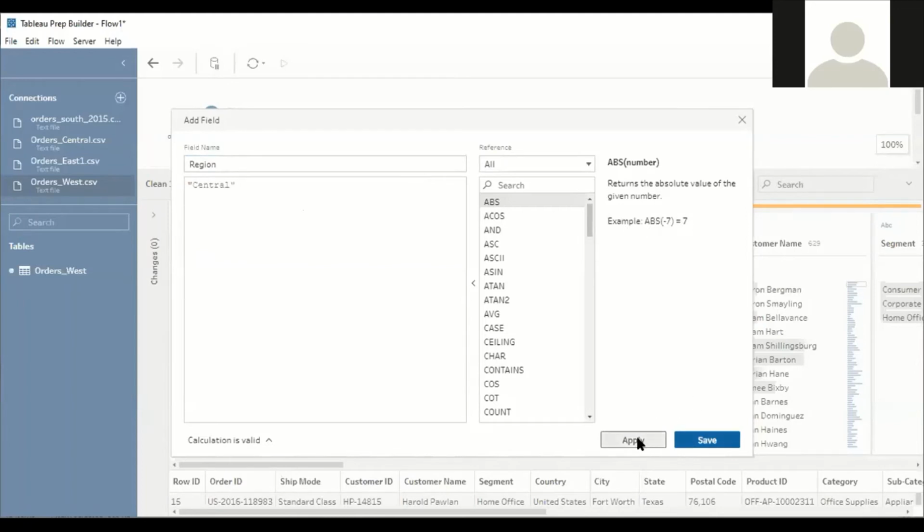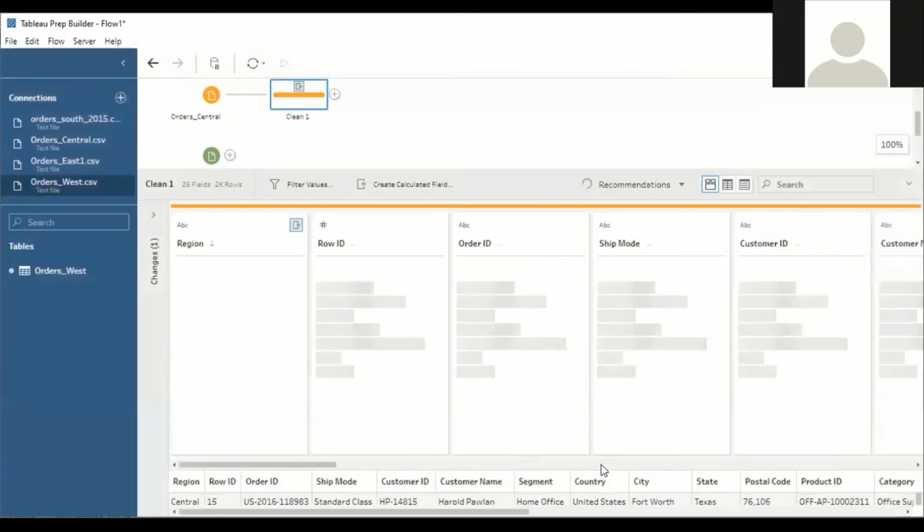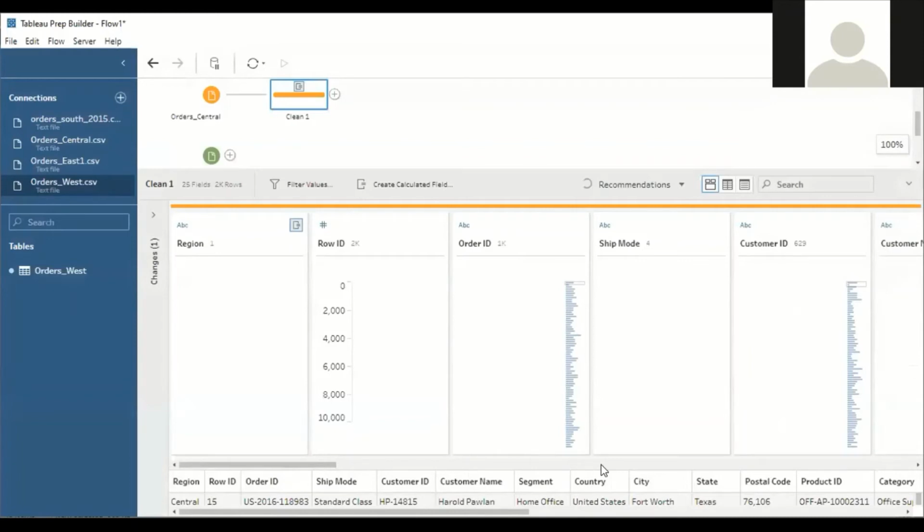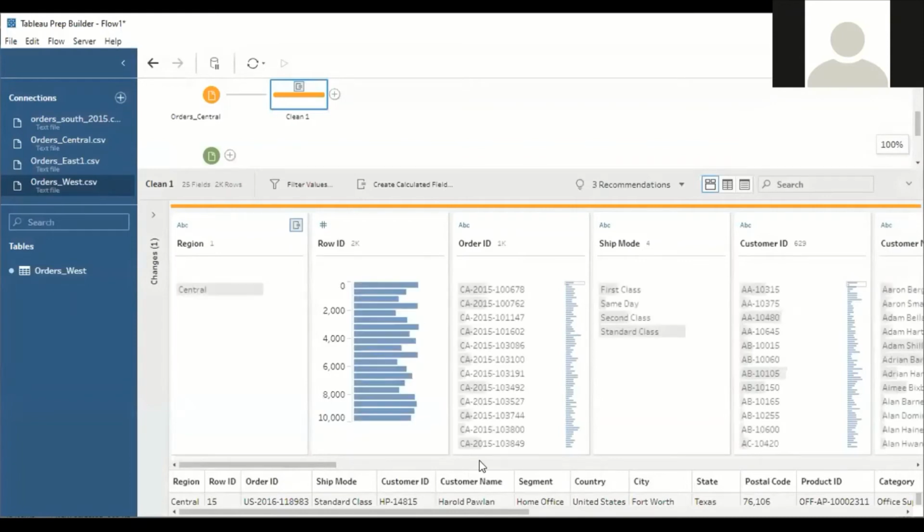Next, hit the apply button as well as the save button. Fine. Now one extra field is added. Where? In the Central. Can you see that one on the first left corner? The region field is added, right?